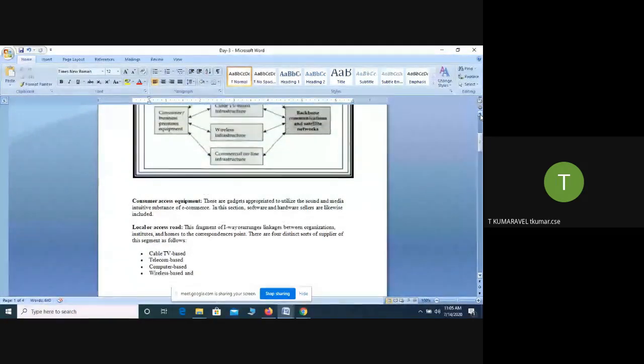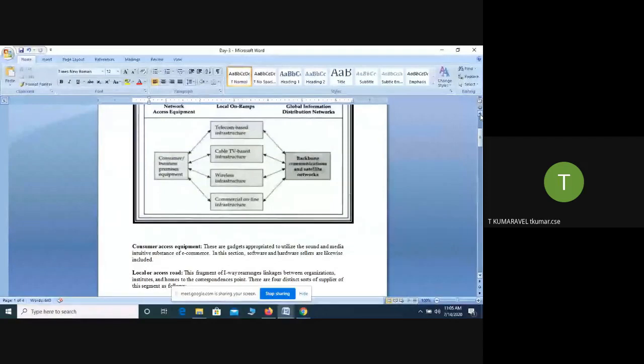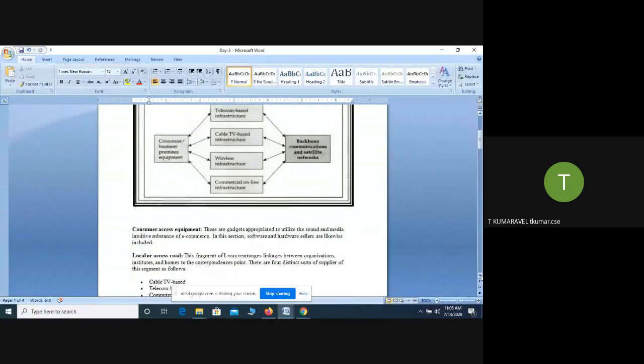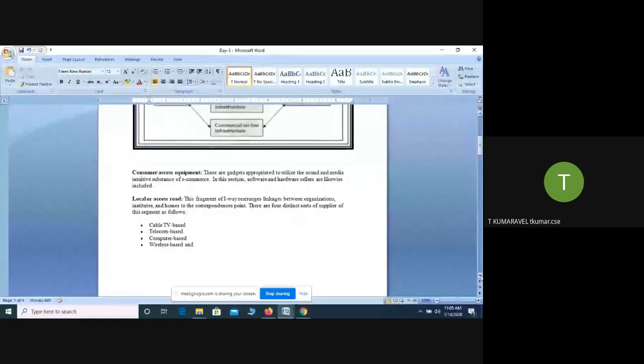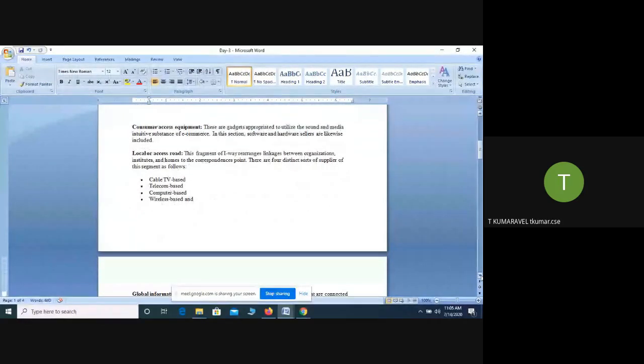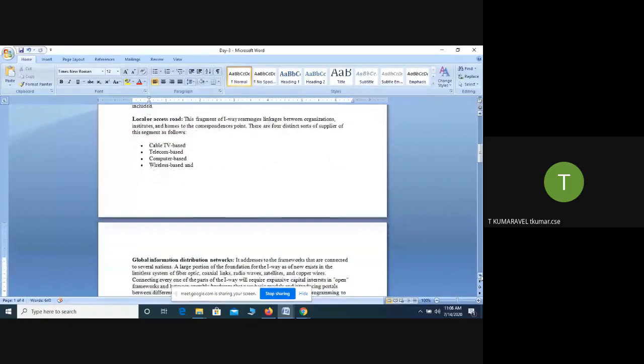The next tool we are talking about is this: what are the different ways you are going to transfer the information from one place to another place? In order to transfer that, what network equipment tools are required? That is what we are talking about now. To transfer the information from one place to another, people use the following connecting tools: cable TV, telecom based connection, computer based connection, and wireless based connection.